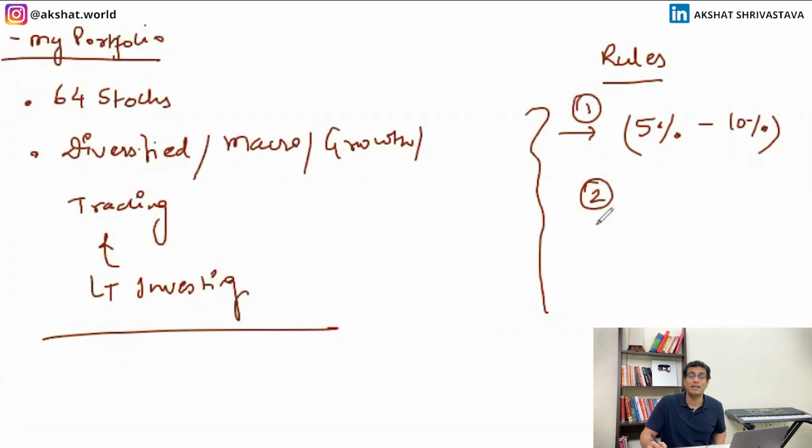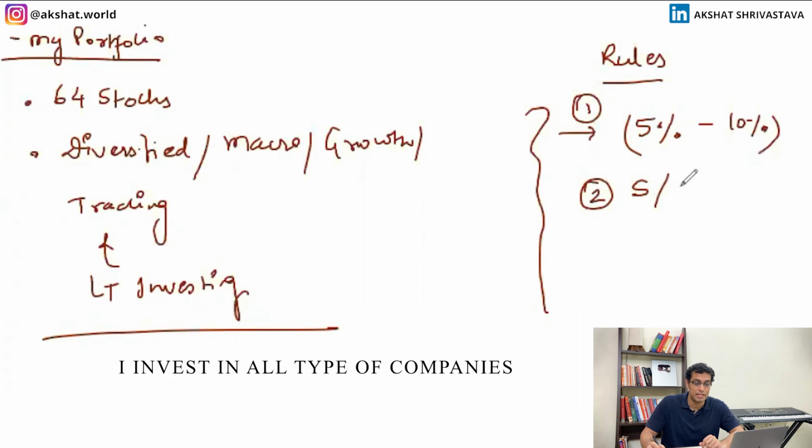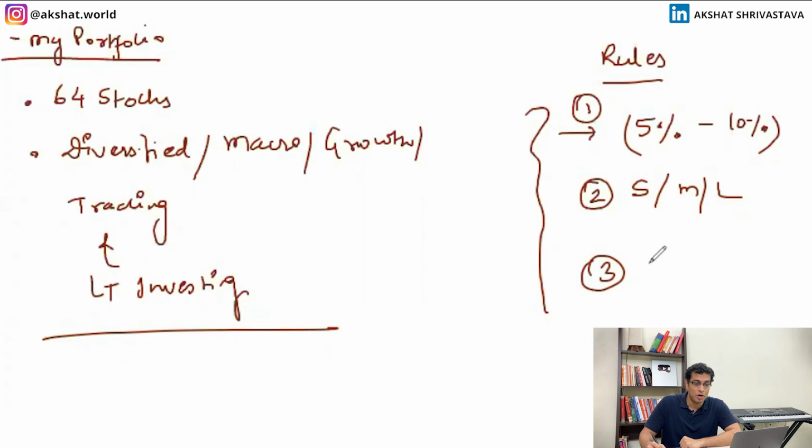Number two rule, I invest in all types of companies. For example, I will invest in small cap companies also. I'll invest in mid cap companies also. I will invest in large cap companies also, right? This is the number two thing. Number three thing that you need to understand about me is that I'm a slightly risky investor, right?